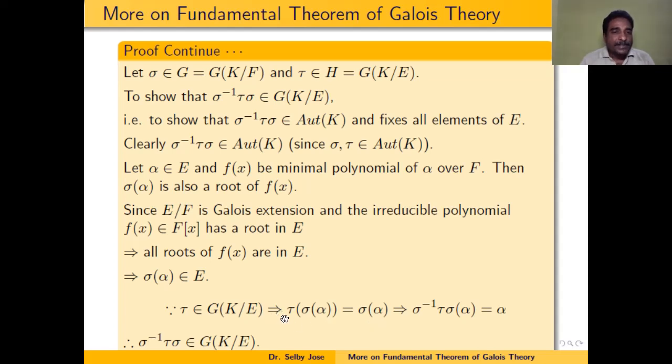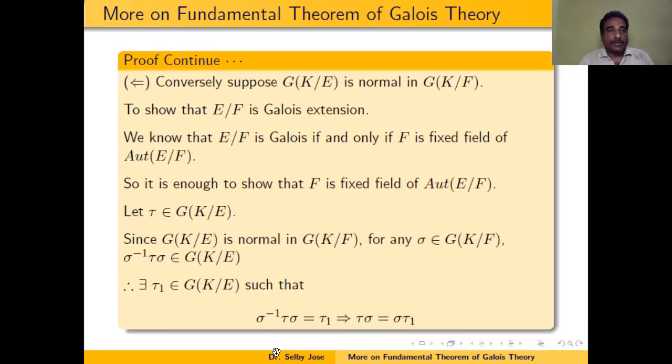If we apply sigma inverse on the left on both sides, we get sigma inverse tau sigma of alpha is equal to alpha. That means sigma inverse tau sigma fixes every element of E. Therefore sigma inverse tau sigma is an automorphism of K and fixes elements of E, so sigma inverse tau sigma belongs to the Galois group of K over E.